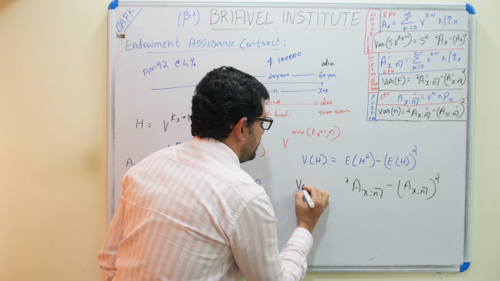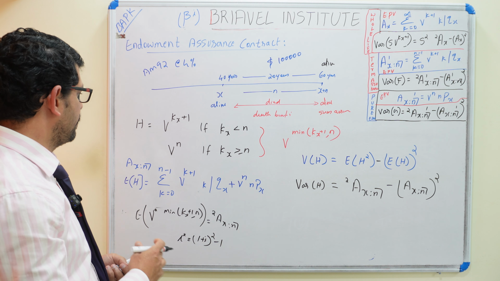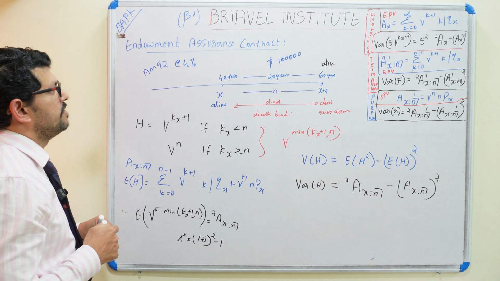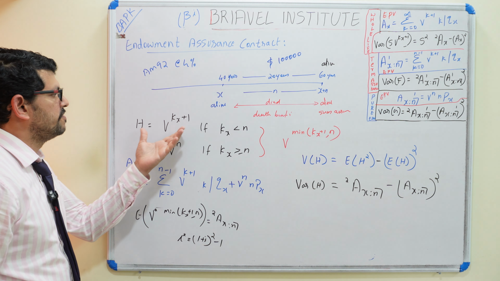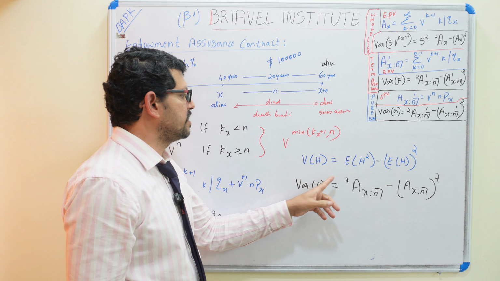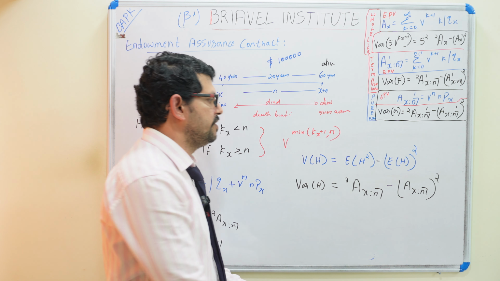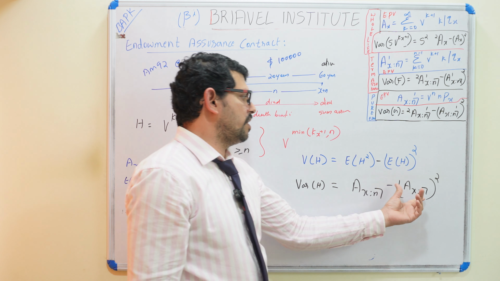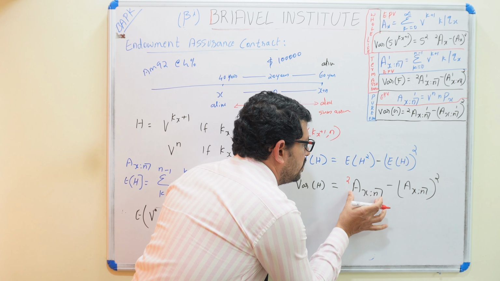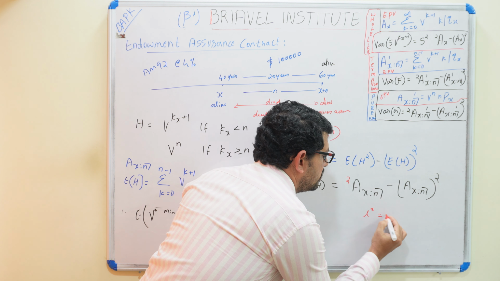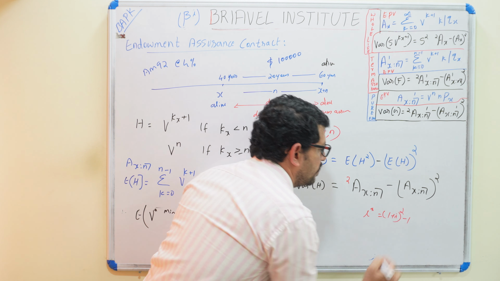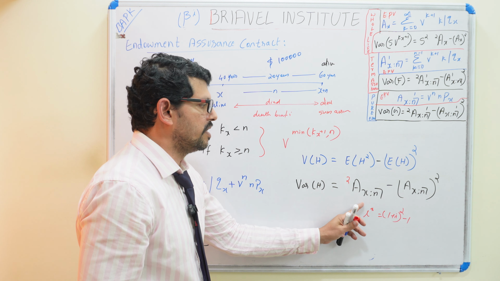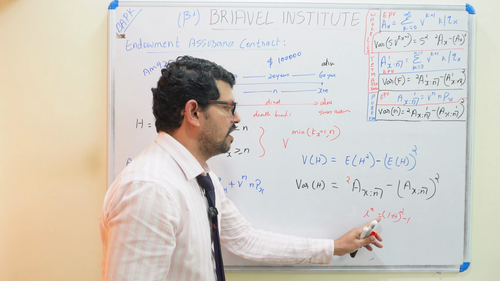Variance of H is equal to 2A_xn minus (A_xn) square. So I hope you understood the endowment assurance contract. Here we also found the variance. The variance has a new term. If this 2 is not there, then it is the same interest rate. We put the 2 here for understanding that this term is calculated with i star, which is (1 plus i) whole square minus 1. This term is calculated with the interest rate i star, (1 plus i) square minus 1.